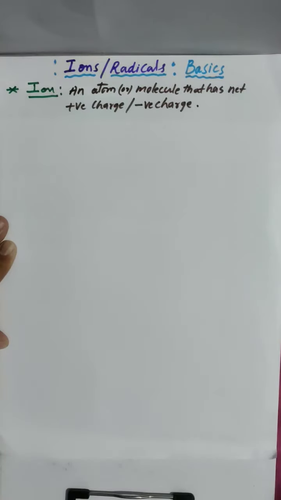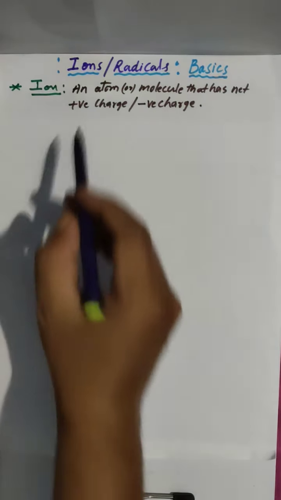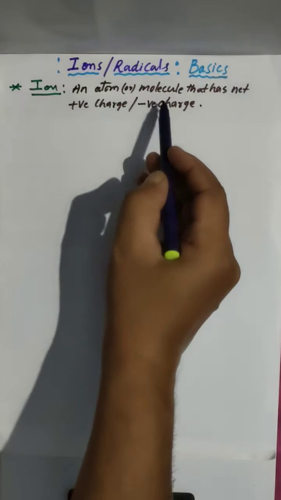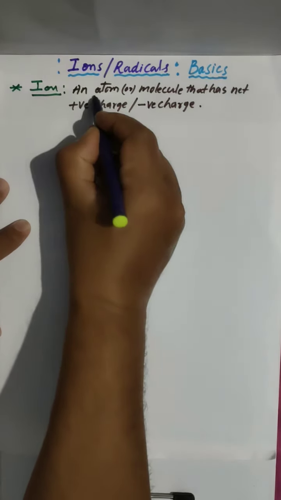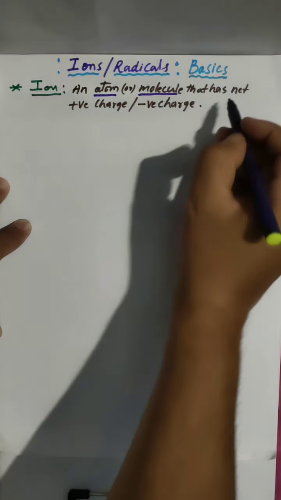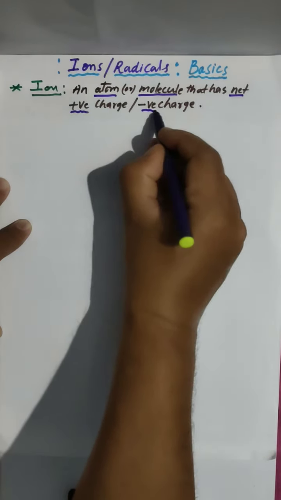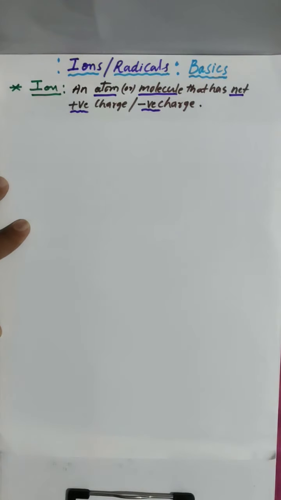This is the definition for ion. An atom or molecule having net positive charge or negative charge, such species we are calling ions.